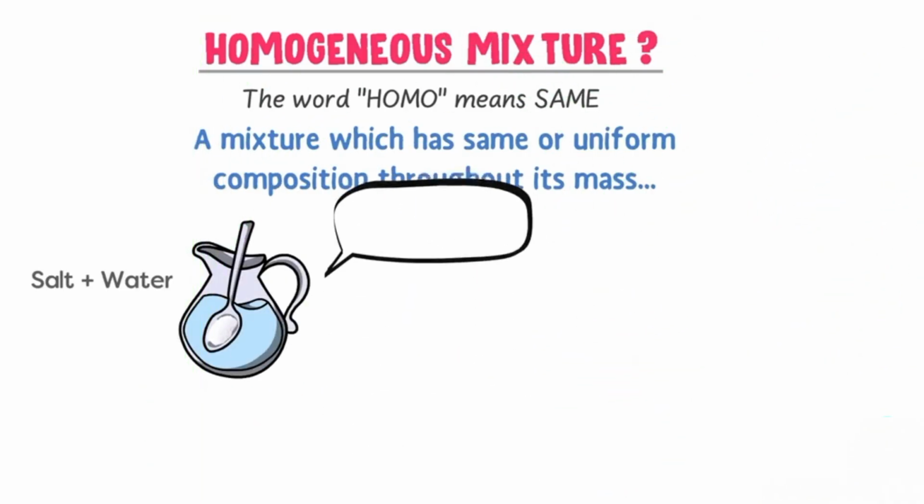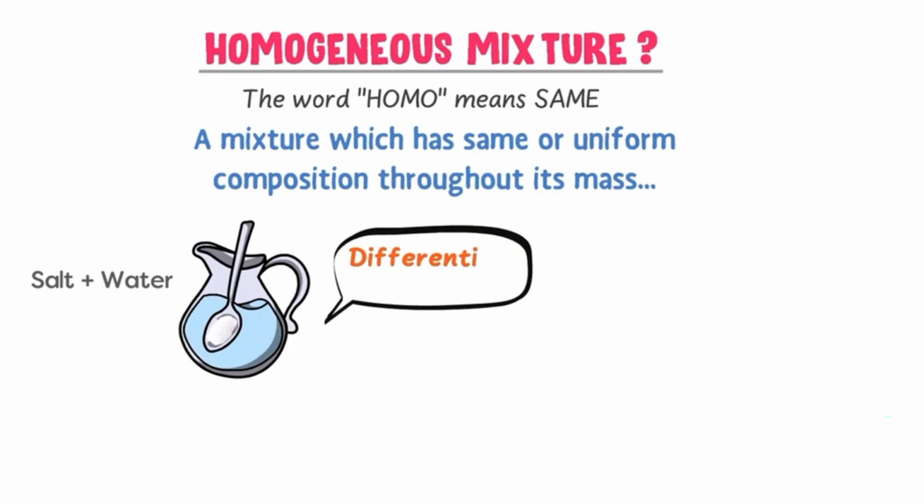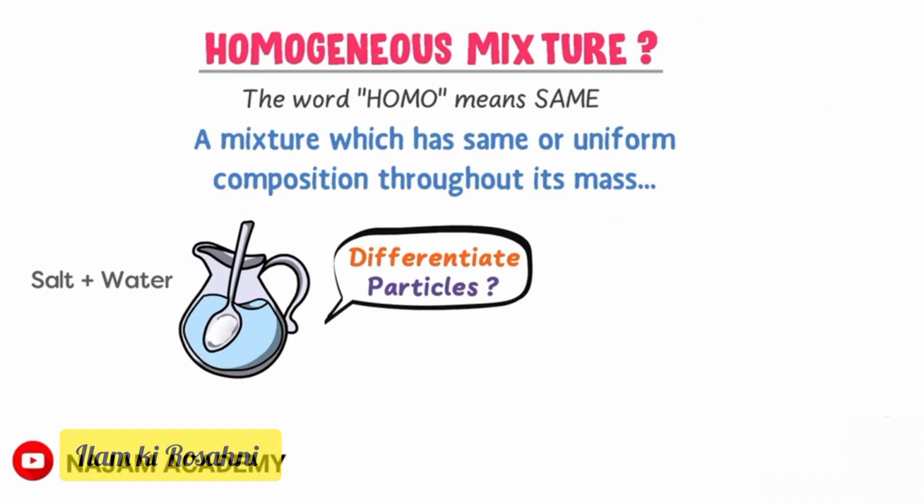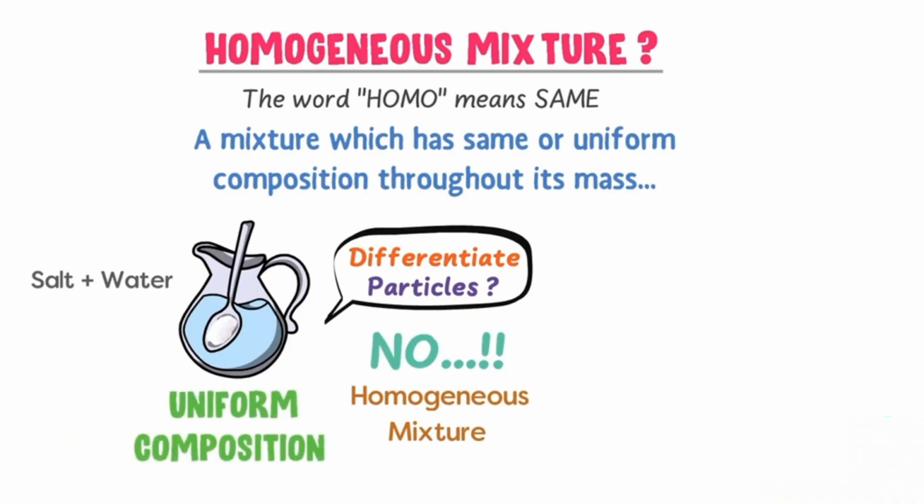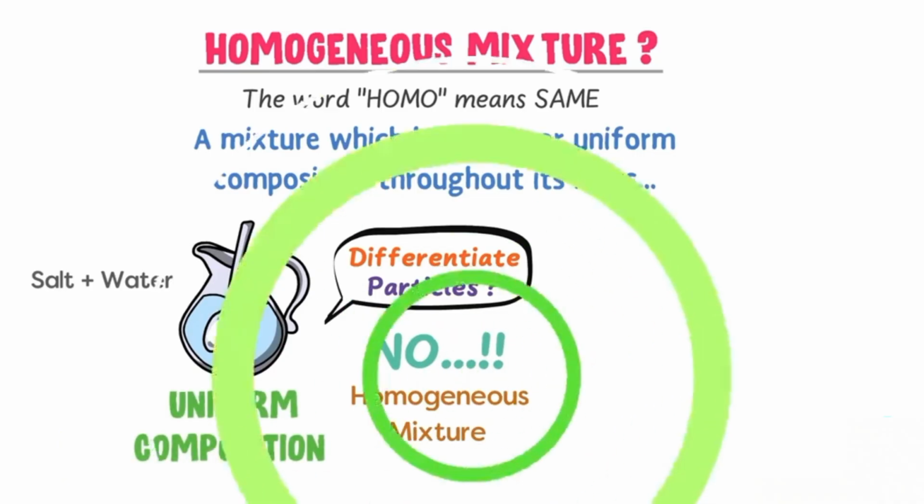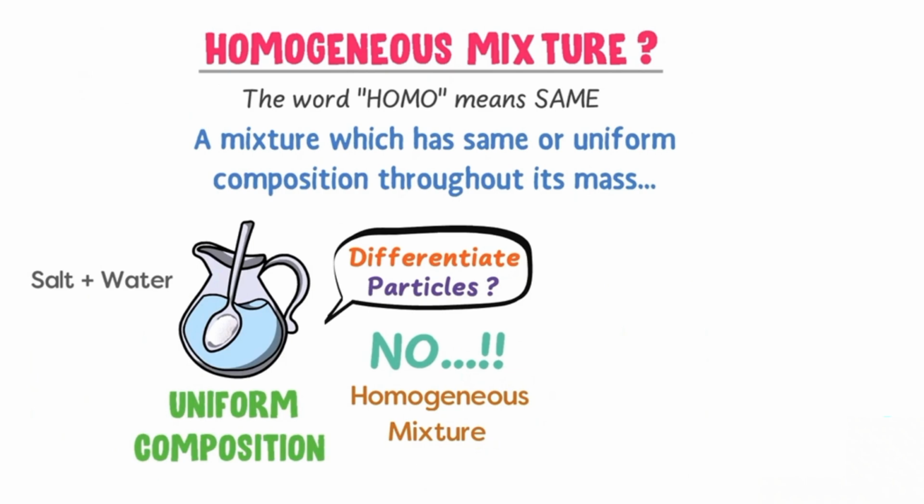Here, let me ask you, can you differentiate the particles of salt from the particles of water? Well, the answer is no. We cannot differentiate them. So we say that salt and water form a uniform composition throughout its mass, and we therefore call them a homogeneous mixture.